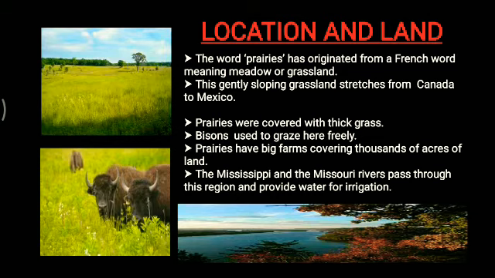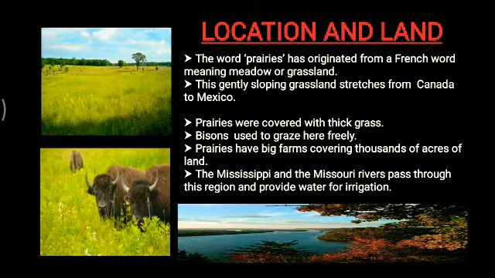Now before the Europeans reached America, these prairies were covered with thick grass. Understood? And you won't believe, bisons used to graze here freely. But today if we see the prairies, it has changed a lot. It now has big farms covering thousands of acres of land. The Mississippi and the Missouri rivers pass through this region and provide water for irrigation.